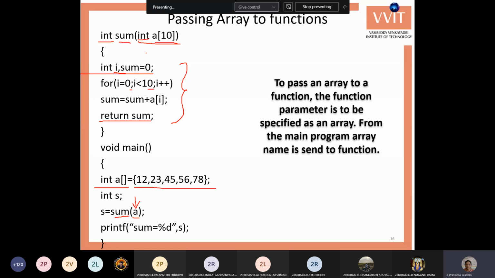Okay, and whenever you are creating the parameter, you need to specify the size as at least the number of elements in the main. Say if the main function is creating an array for 20 elements and that is passed to the function, at least you need to have a 20 size array in the parameter, or you can have more than 20 but not less than 20.